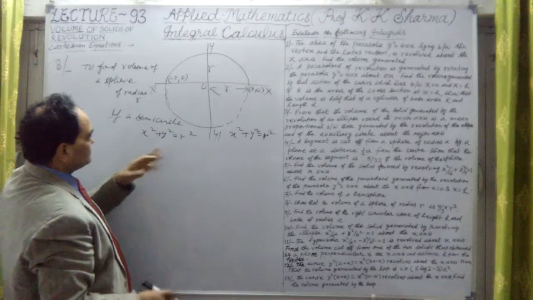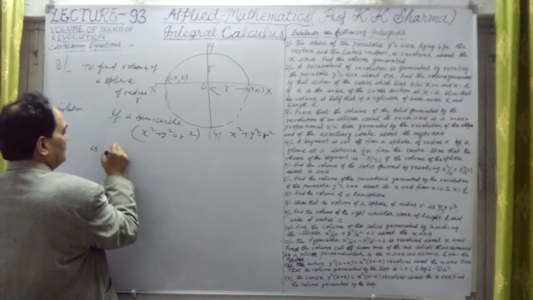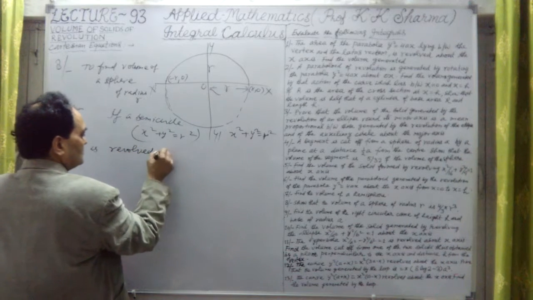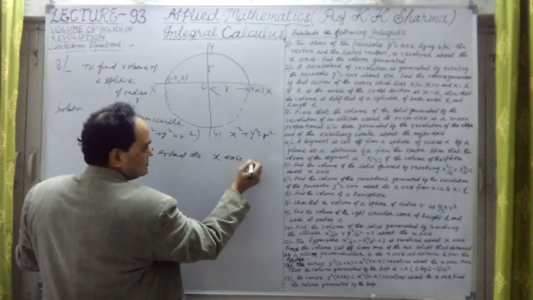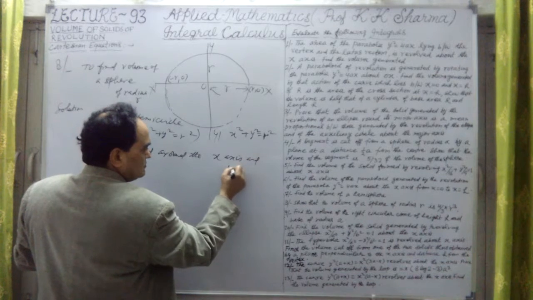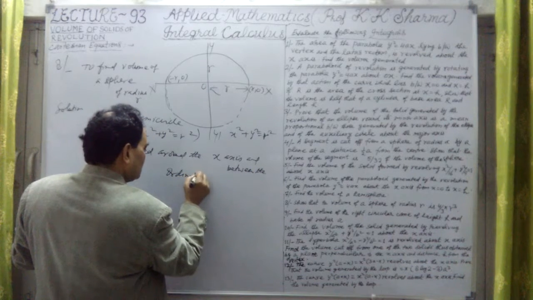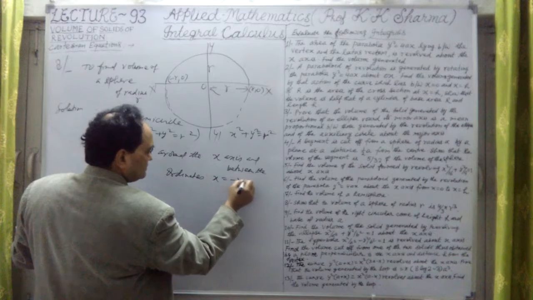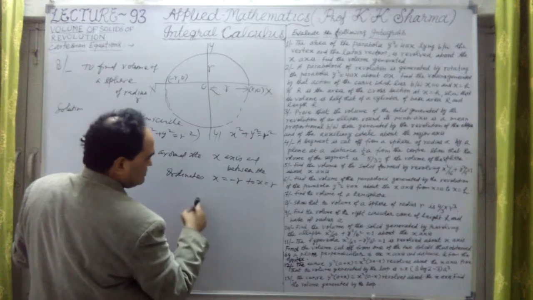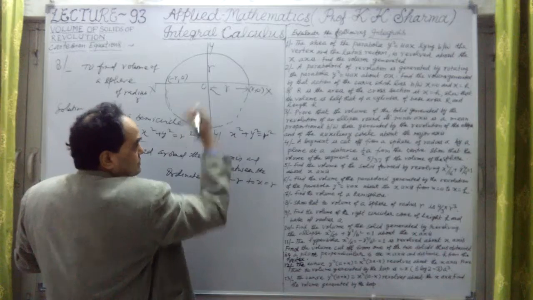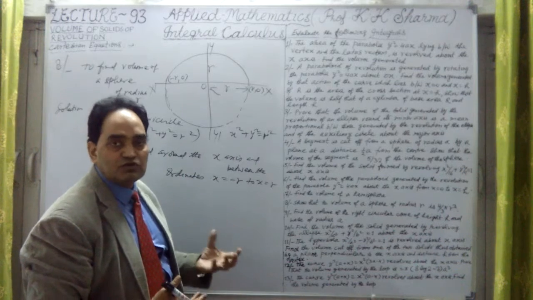If a semicircle, this equation of circle, is revolved around the x-axis, between the ordinates x equal to minus r to x equal to plus r, if this semicircle is revolved around, then we can get the solid. That solid will be a sphere. That volume we have to find out.